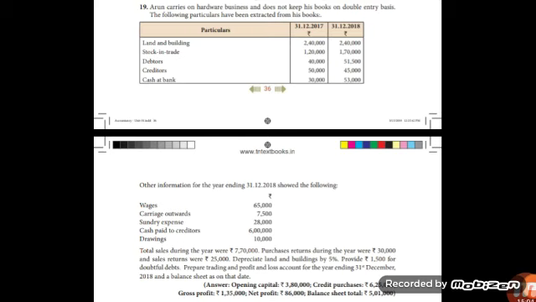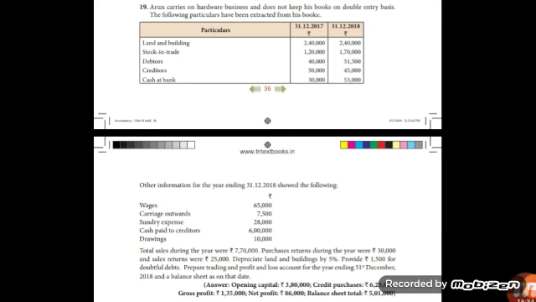Carriage inward is not given in this question. Okay, here only wages. Then next come to the credit side. By sales, total sales 7,70,000 less sales return 25,000. Next by closing stock 1,70,000. Then find the balance. You will get a gross profit. Carry down it to the profit and loss account as the continuation of the trading account.